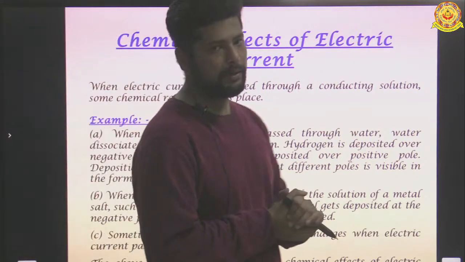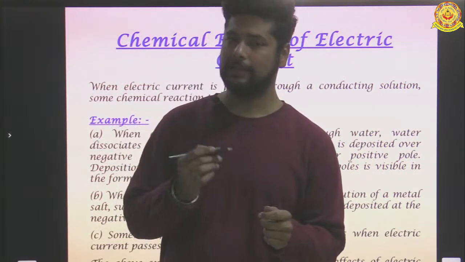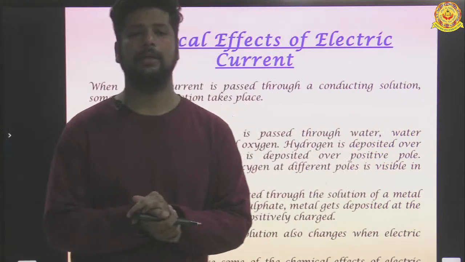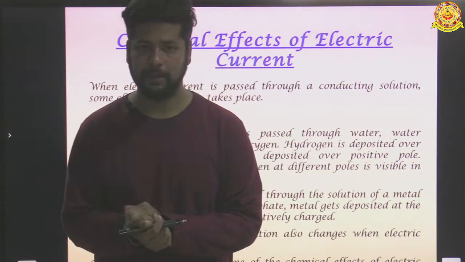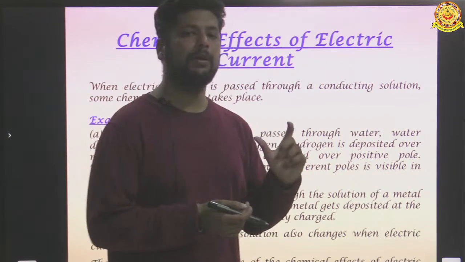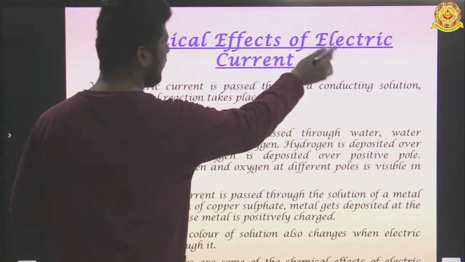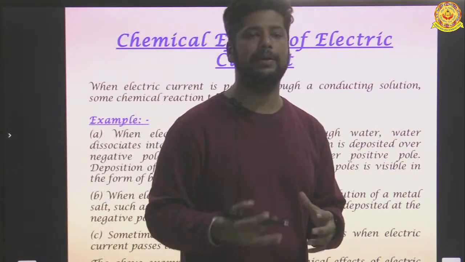Now about the liquid we have seen they can conduct electricity. What happens when electricity is passed through the liquid for a certain period of time? Of course, it can show a chemical reaction. That is an example of the chemical effect of electric current. You can see in the word chemical effect of electric current. When an electric current is passed through a solution, it shows a chemical effect.